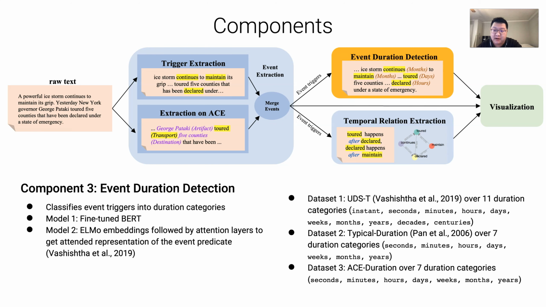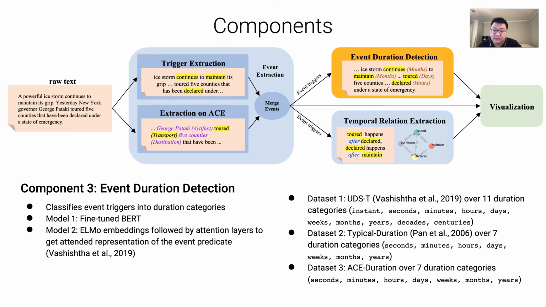We developed two models for this task. The first is a fine-tuned BERT model. The second one is adapted from a model called UDST, which uses ELMo embeddings followed by attention layers to get representations of the event predicates.